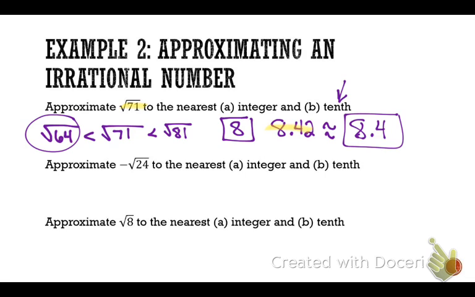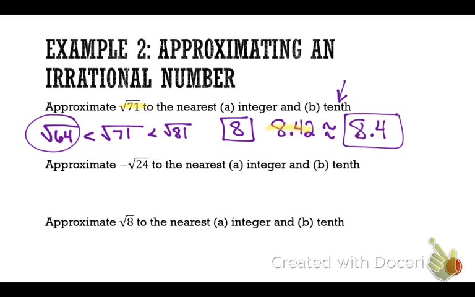But your work there, guys, is you doing some work here. It's not just your calculator spitting the answer back at you. You understand why. Why is it approximately 8? Because it's closer to that perfect square. All right, so now let's do this next one.